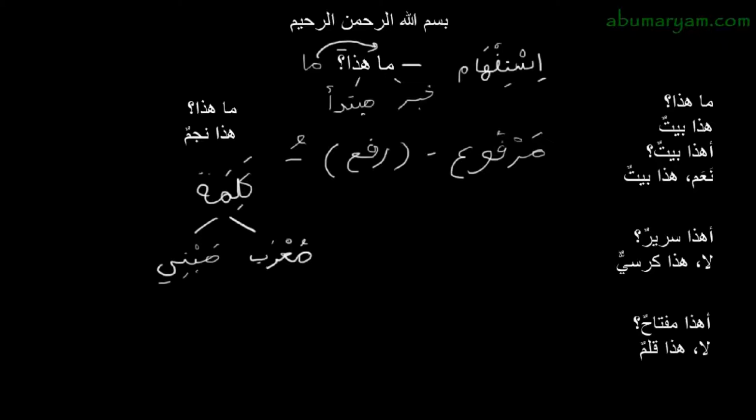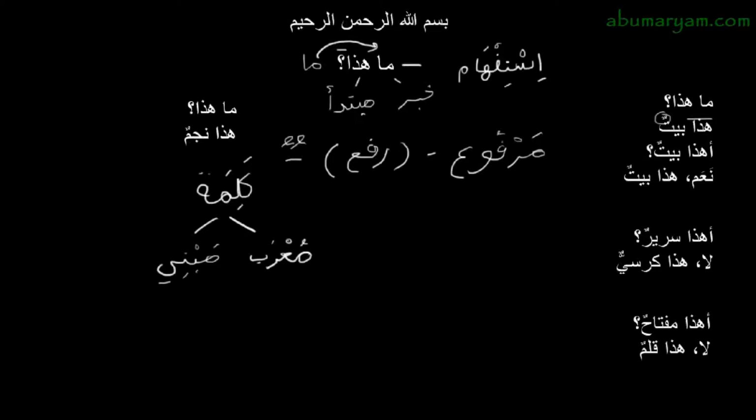If we look at our sentence here, hadha baytun, the kalima baytun has a dhammatain at the end, so it has two dhammas. It has a dhamma or dhammatain, no problem. It means it is marfu'. Hadha baytun, it is in hal raf, and we can see the dhamma here. So la ishkala, we have no problem here with our khabar. It complies with our rule that the mubtada and khabar have to be marfu'. But if we look at our first kalima here, hadha, it doesn't have a dhamma. So it doesn't comply with our rule, and we have a problem here that we need to explain.